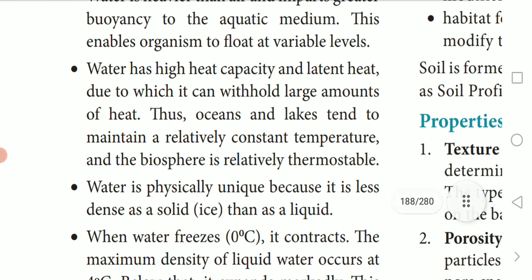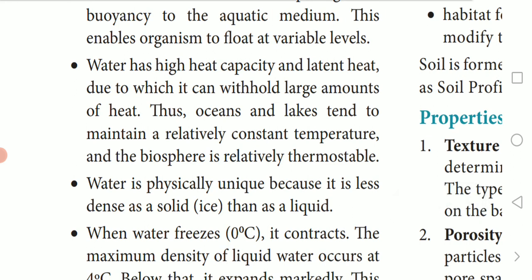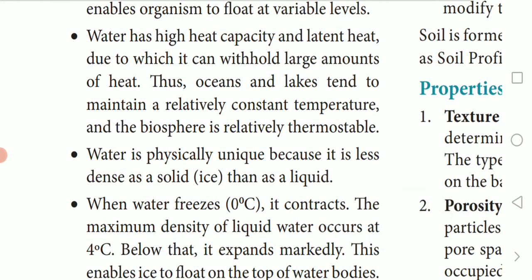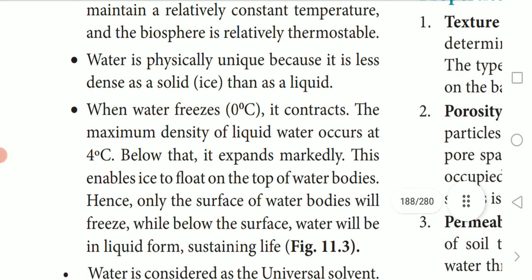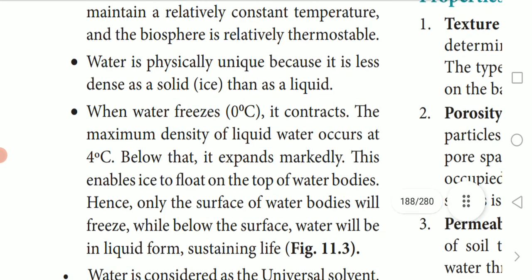A solid, the ice cube, has less density when compared to the liquid. That ice cube can float when we drop it in the water. Liquid has the higher density. That's what they have given here. Next point: when water freezes at 0 degrees Celsius, it contracts further. Contract means shrink. The maximum density of liquid water occurs at 4 degrees Celsius. Below that, they explain here. I'll show you the picture.